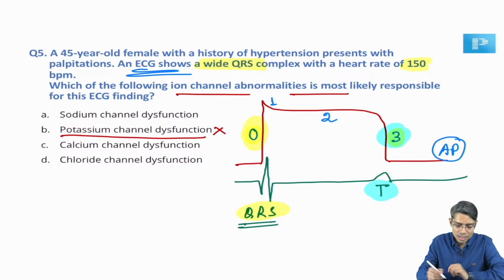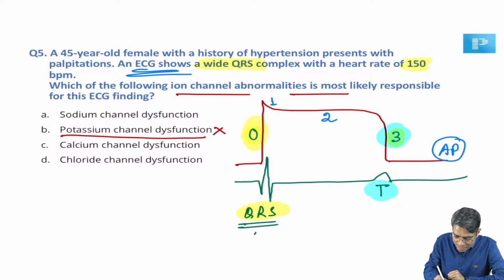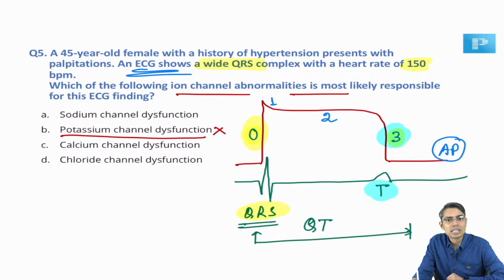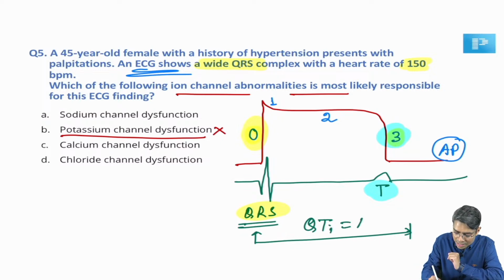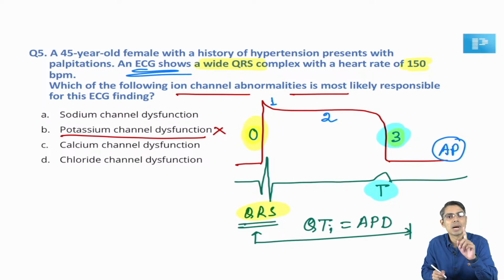Getting my point? That's why, you must have heard about the QT interval, from the beginning of the Q wave up to the ending of the T wave, that is the QT interval. QT interval is directly equal to the action potential duration of the myocardium. Action potential duration of the myocardium is 300 to 400 milliseconds. Getting my point? This is the correlation between these two things.